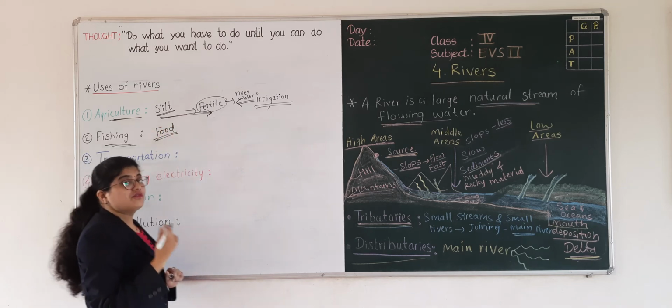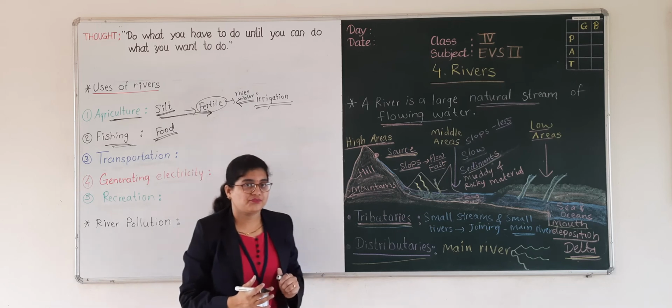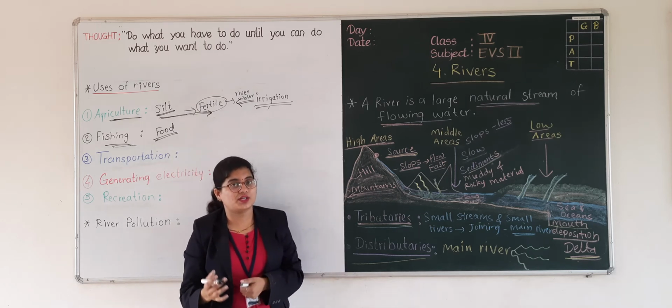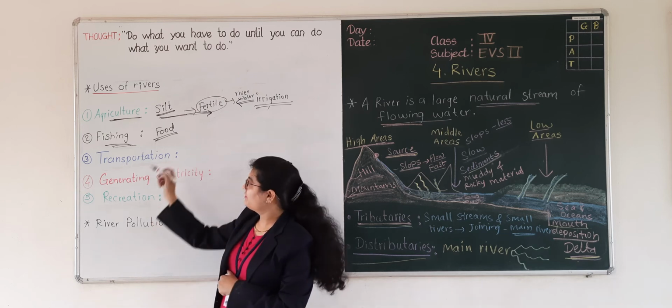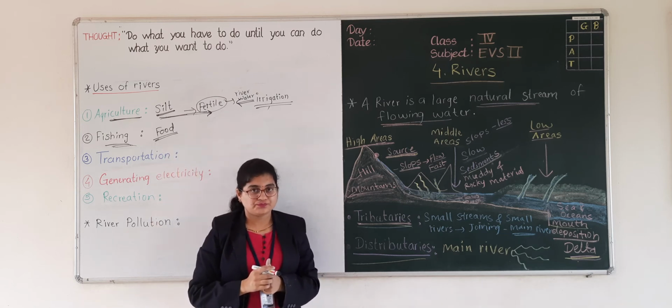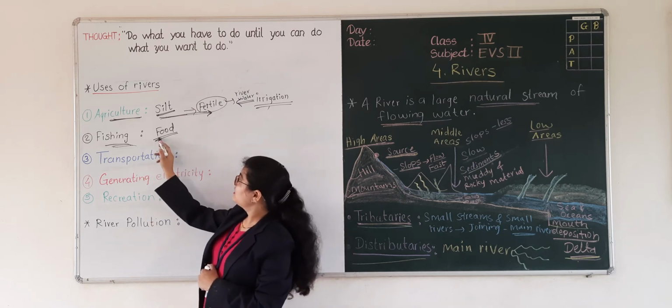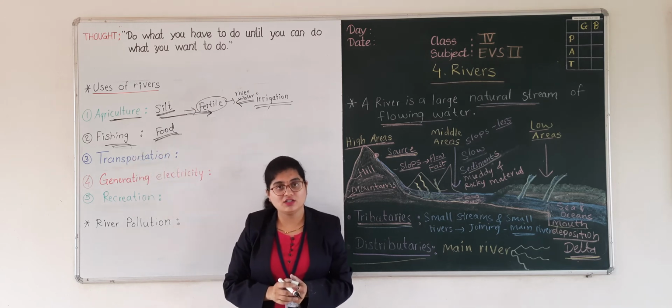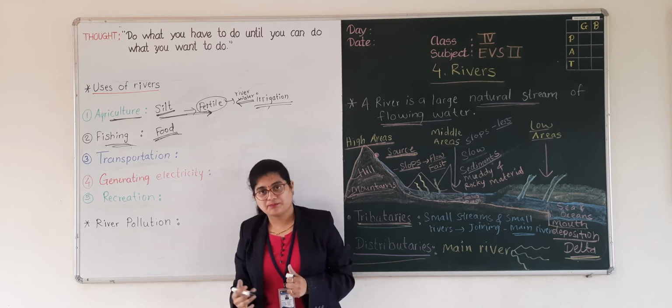So these fish provide us different nutrients and they feed different animals also. And so we need this fish. This river water helps us for fishing.